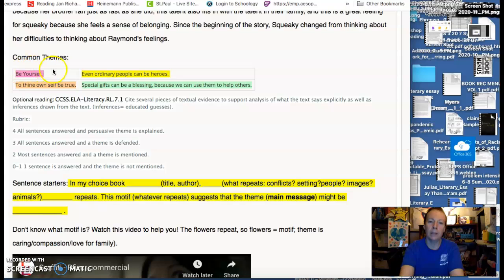So, common themes. Be yourself. To thine own self be true. Even ordinary people can be heroes. Special gifts can be a blessing because we can use them to help others.